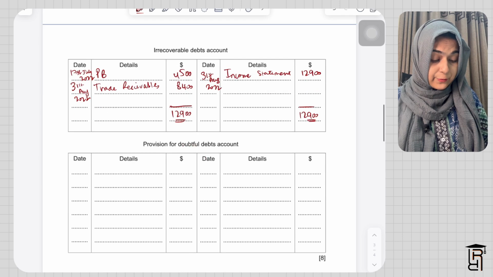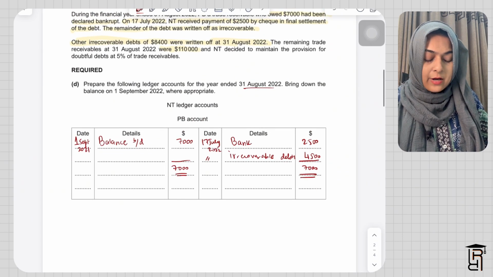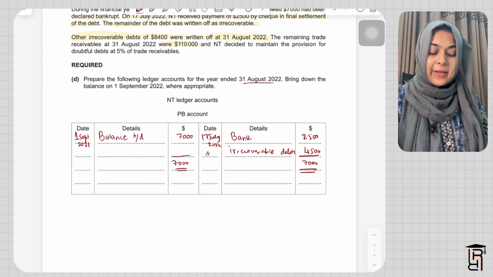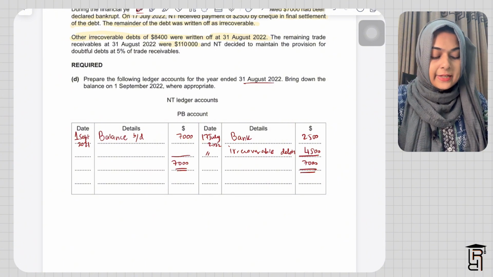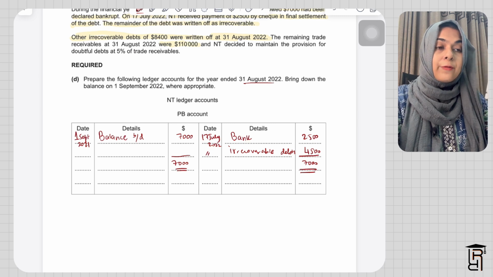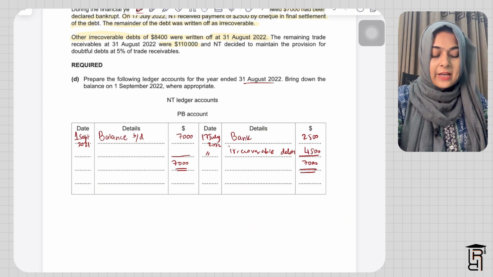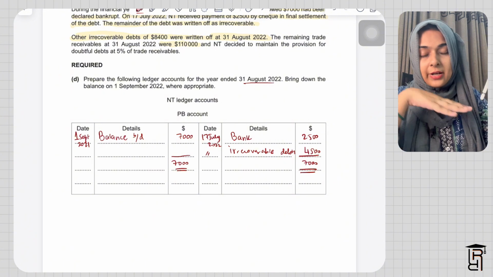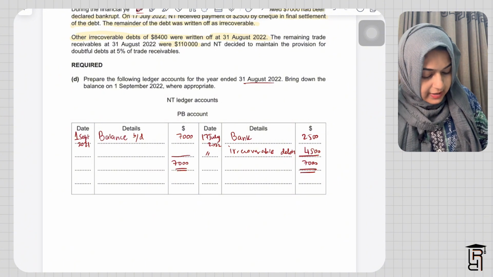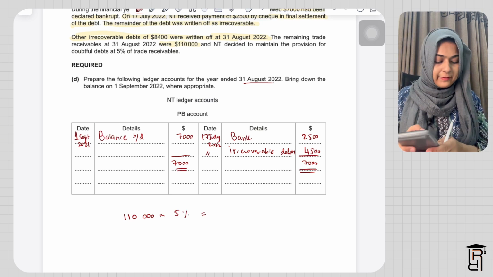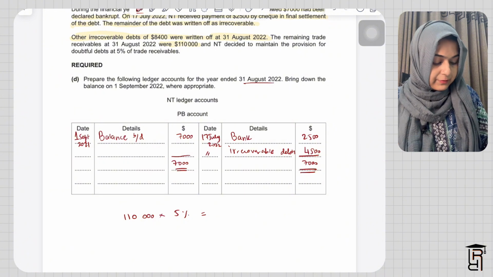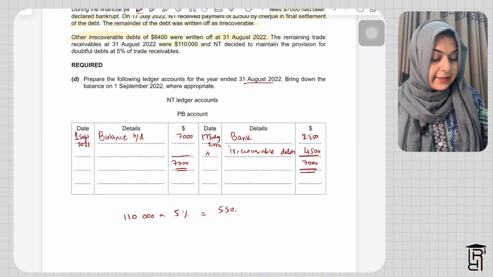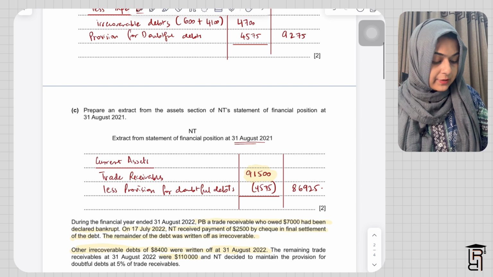Then I need to make the provision for doubtful debts account, which is easy. What they are telling you is that the remaining trade receivables at 31st August 2022 were 110,000, which means that 110,000 is the amount from which all the trade receivables that we have written off have already been subtracted. So we have 110,000 as the remaining trade receivables. We have to multiply this by 5%. So 110,000 multiplied by 5% gives me 5,500. And then last year's provision for doubtful debts was 4,575.